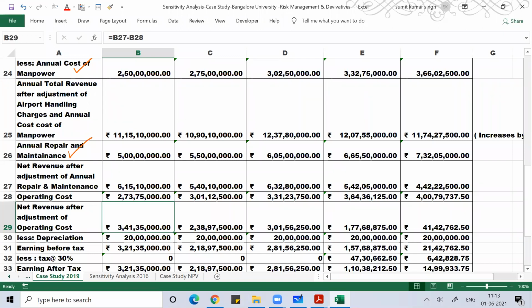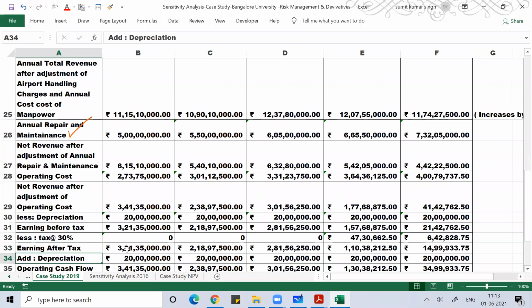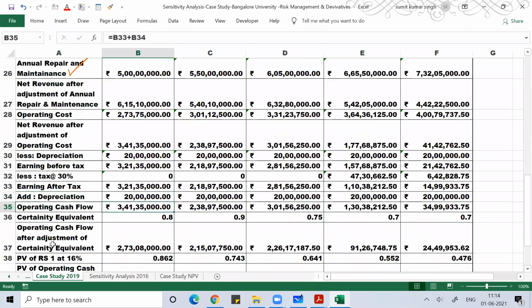From that I deducted depreciation. Depreciation is 20 lakh rupees every year. Once I deducted that, what I get is the earning before tax. On this earning before tax, I claim tax at 30%. For the first 3 years there's no tax; the tax will be calculated for the fourth and fifth year. Once I deducted the tax from my earning before tax, I get earning after tax, and I add depreciation to that to get my operating cash flow.